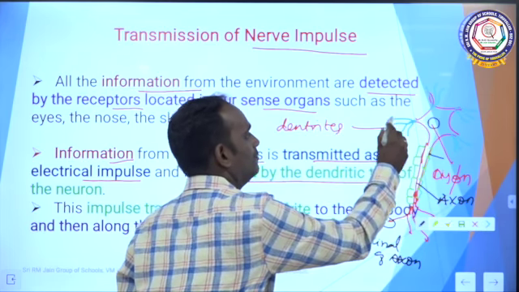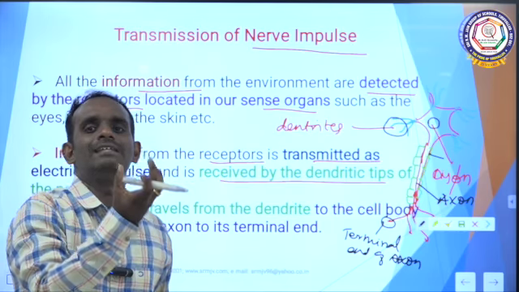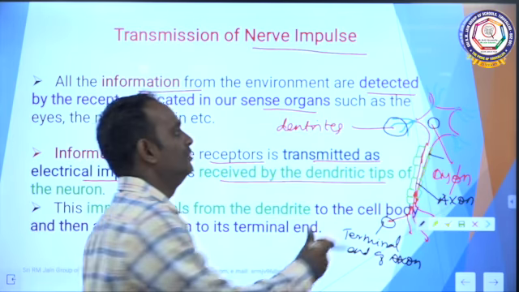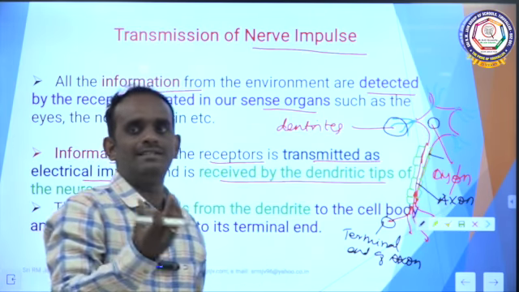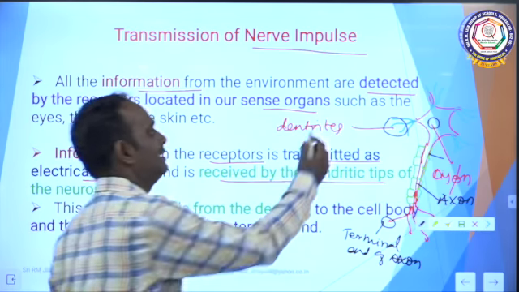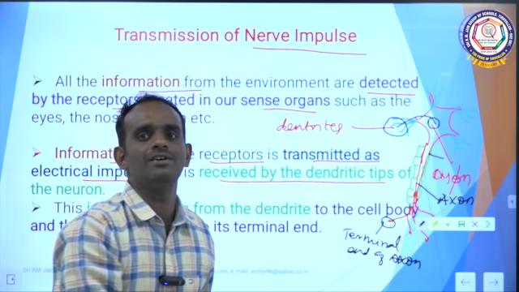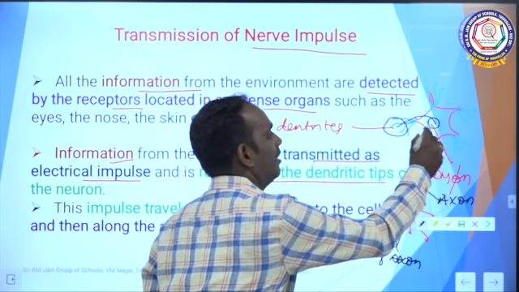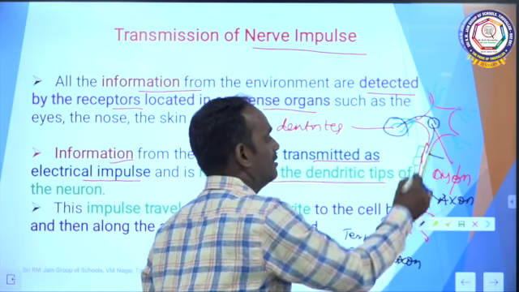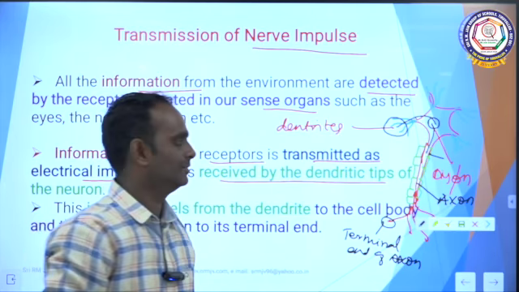So all the electrical impulses are received by dendrites of the neuron. Once the electrical impulse is received by the dendrites, it passes to the cell body, cyton, followed by this it moves to the axon and finally it reaches the terminal end. Clear? Yes.